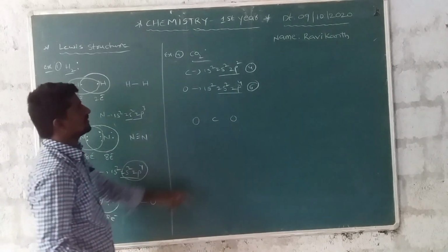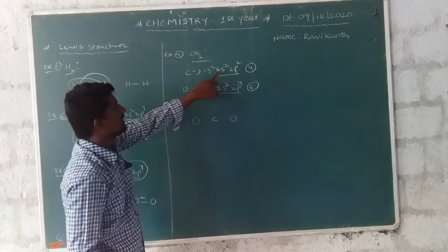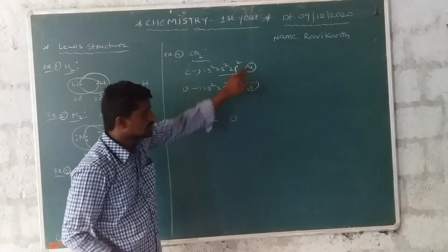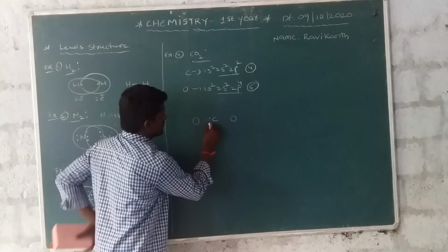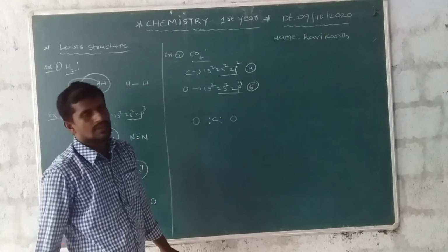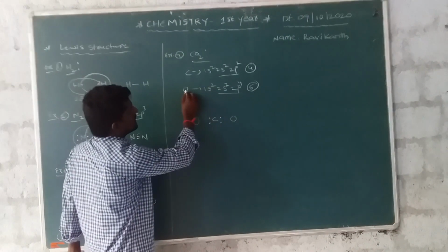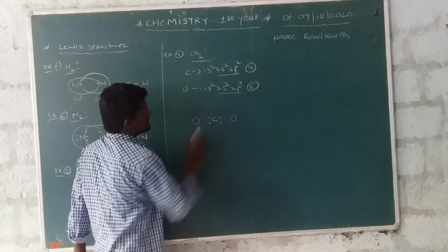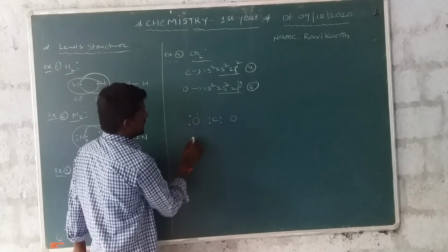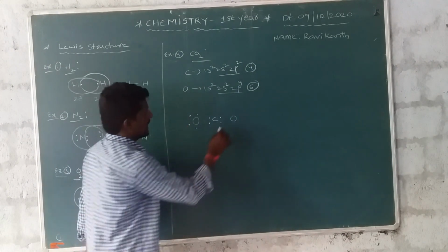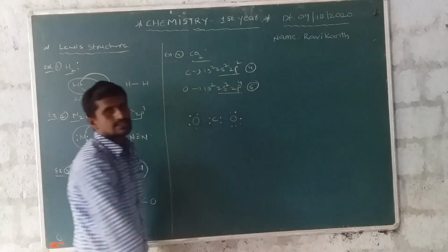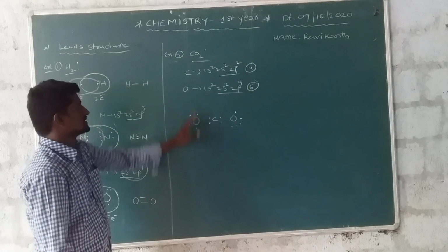First of all, take the carbon. The number of outermost electrons of carbon is 4: first one, second one, third one and fourth one. Next, in this oxygen the surrounding electrons are 6: 2, 4 and 6. This is CO2.